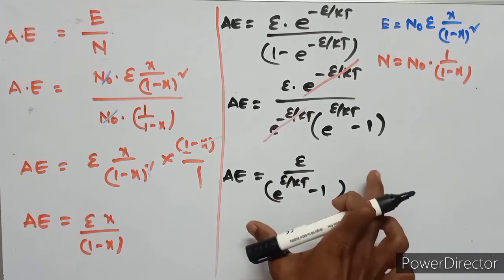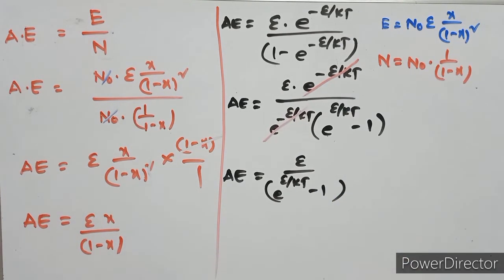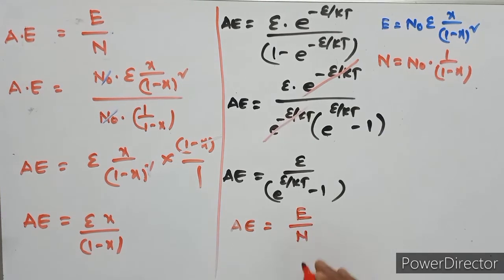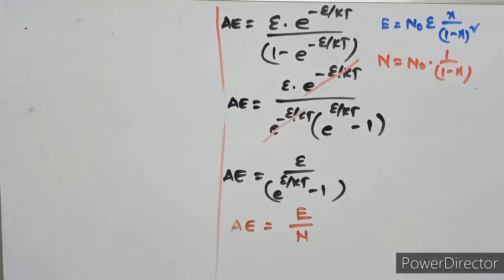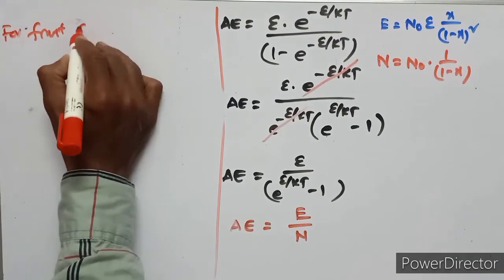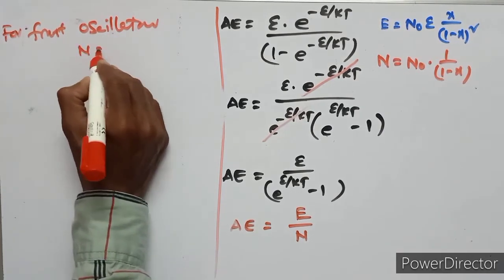This is the average energy. For the first oscillation, the average energy is epsilon upon n, and for the first oscillation n equals 1.